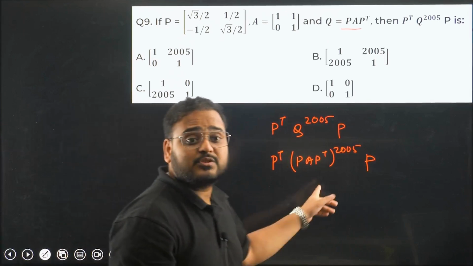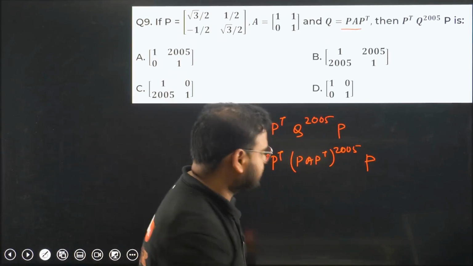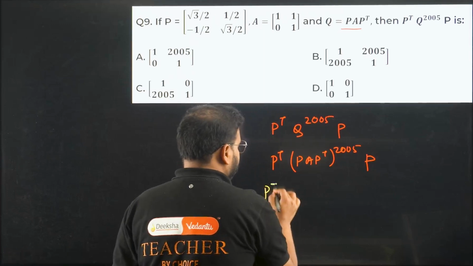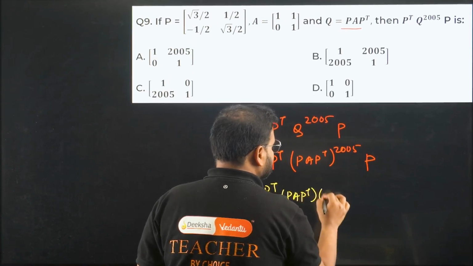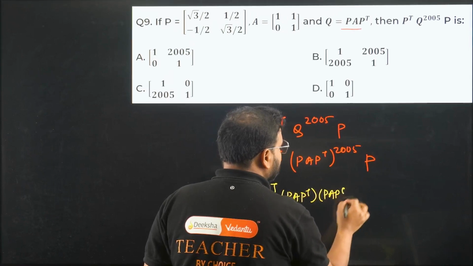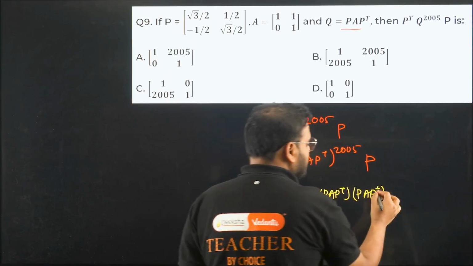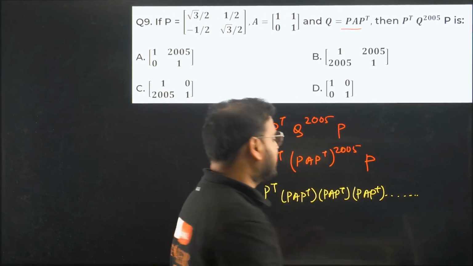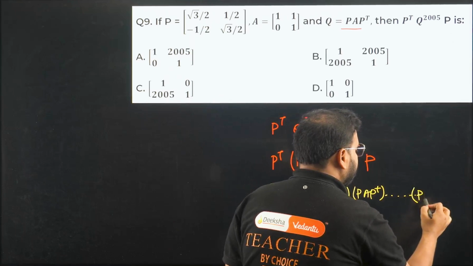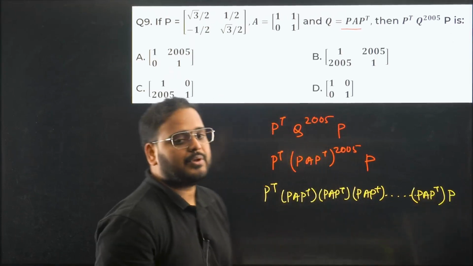I'll do the expansion of this. What does this mean? This thing is multiplied 2005 times. P transpose, first bracket comes P A P transpose. Second time it again comes P A P transpose. Third time also it comes P A P transpose. Fourth time it also comes. 5 times comes, and the last is the 2005th time it comes, P A P transpose. And then this is P. Now check this out.